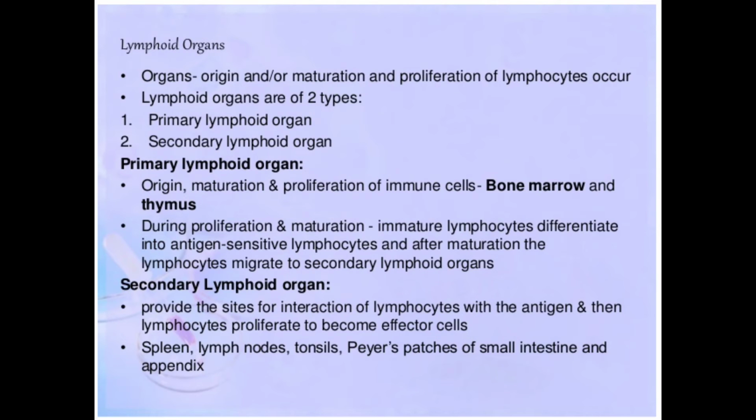Number of the B lymphocyte and the number of the T lymphocyte will increase, okay, and after that this will become more effective, that is called effective cell.